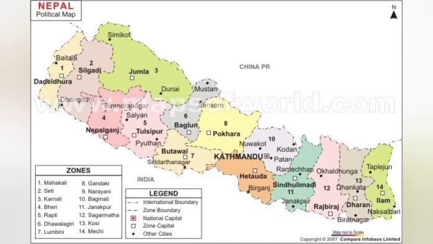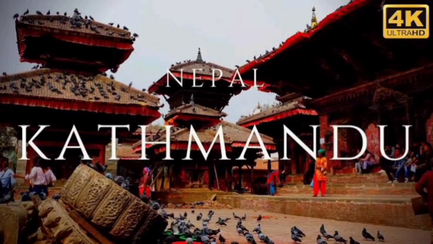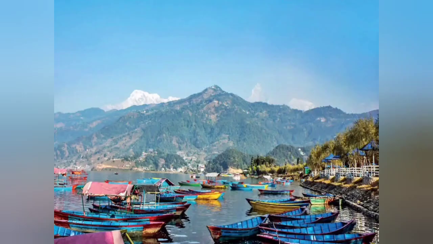The population of Nepal in 2007 was almost 29 million people. Nepali is the official language, and there are many other regional languages, and English and Hindi are widely understood. The capital city of Nepal is Kathmandu, which has a population of over 2 million people. The second largest city is Pokhara.